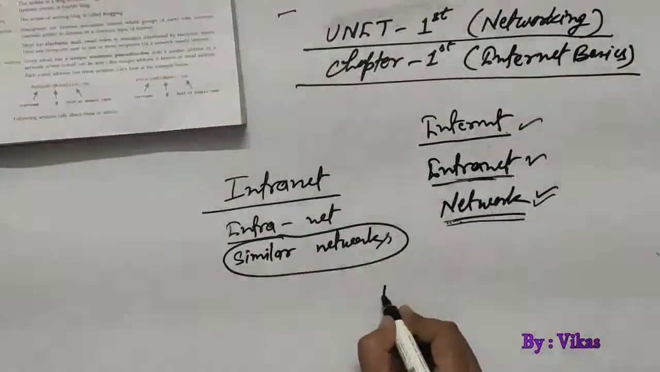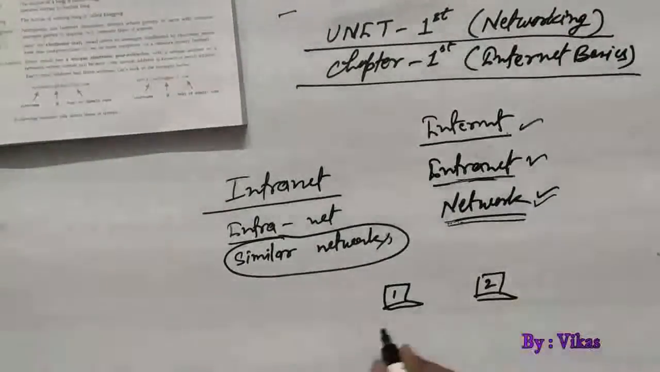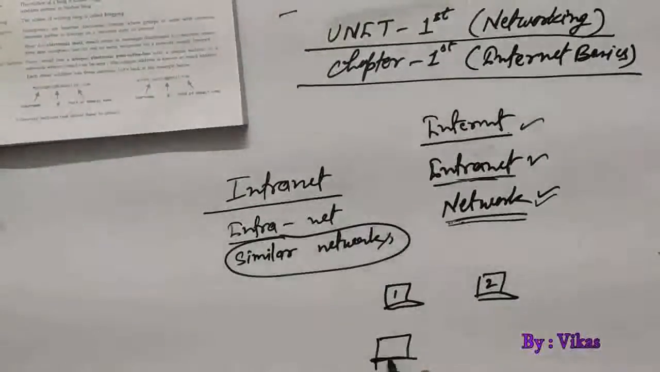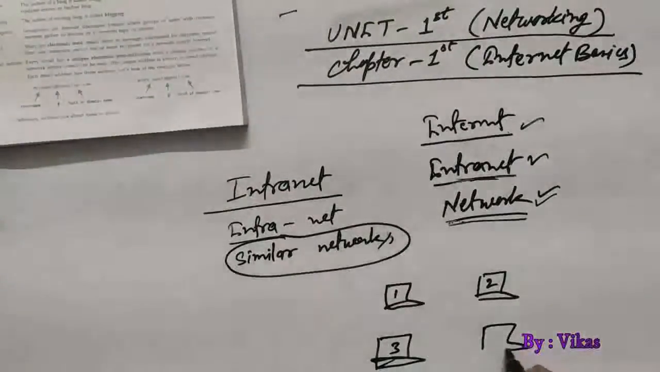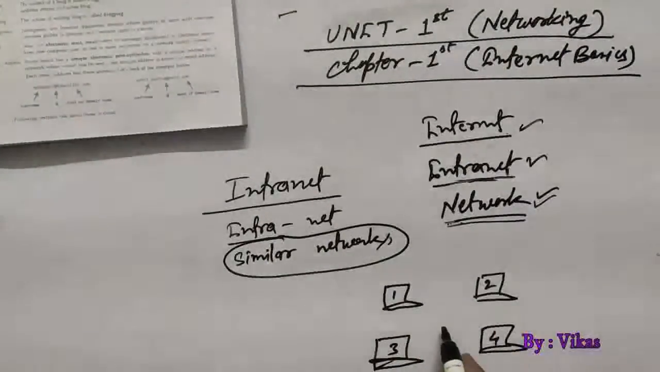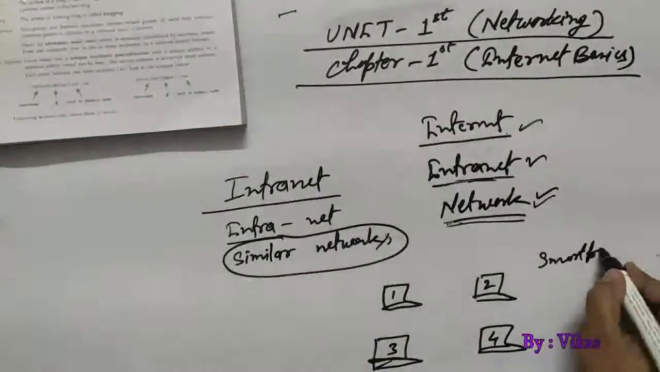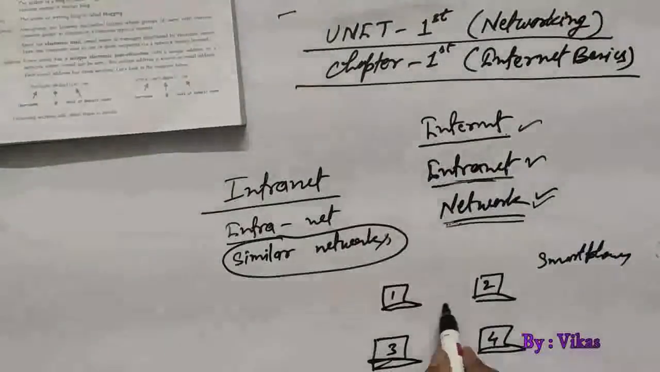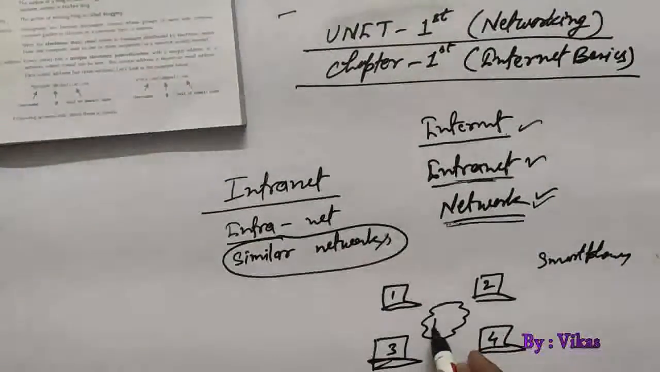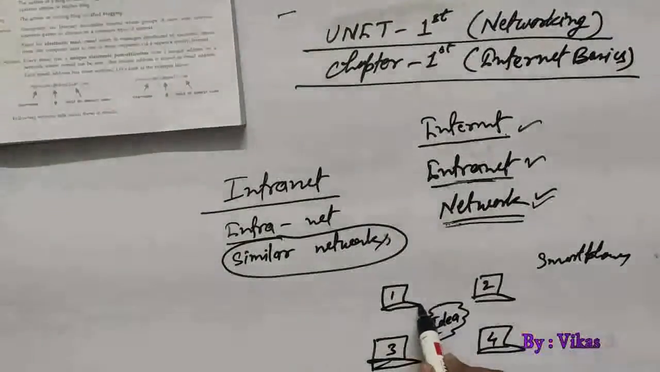So let's assume I am making the same diagram again. First PC, second PC, third PC, and fourth PC. So I have 4 PCs, or we can say these are 4 smartphones. I am writing here smartphones. These are 4 smartphones which are connected with a particular network. I am writing here Idea network. This is the cellular network of Idea, where 4 mobiles are connected with this particular Idea network.